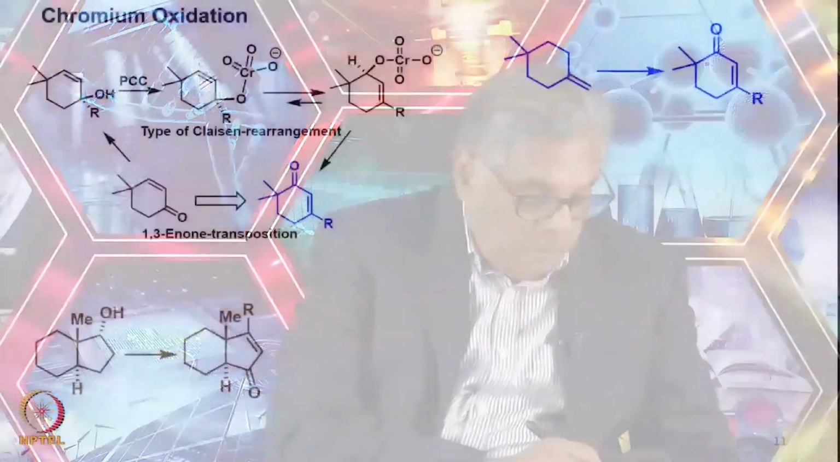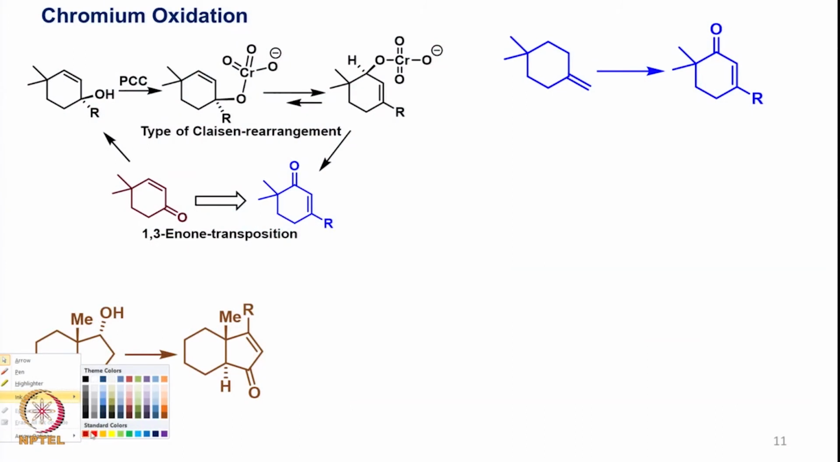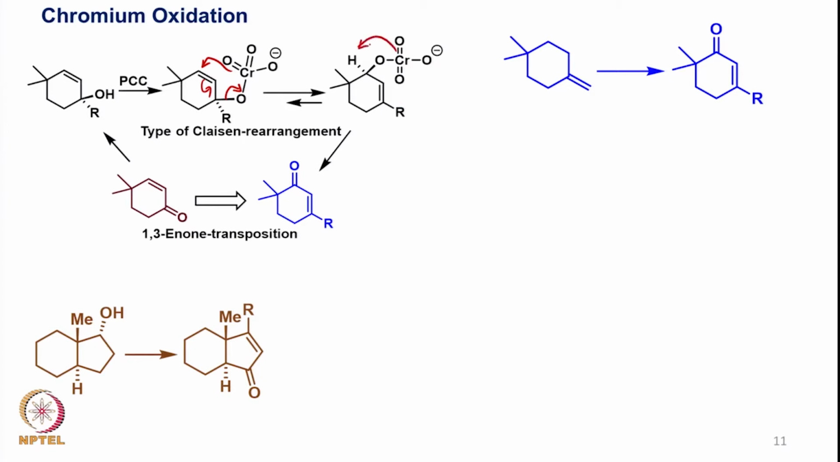Now we have another reaction, which is a chromium trioxide based reaction, which is somewhat similar to what we have earlier discussed. It is a type of Claisen rearrangement. As you can see, one can expect this to happen in this way, and of course once this happens then you can expect the oxidation to take place, something that we have already discussed earlier.